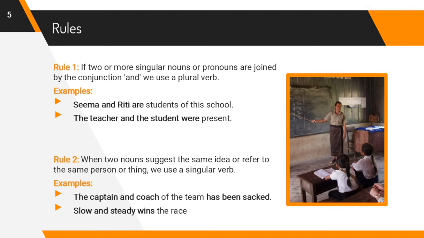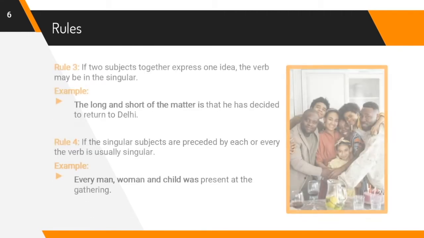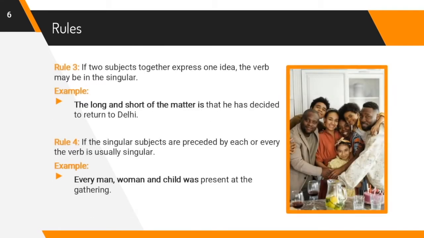Second rule, when two nouns suggest the same idea or refer to the same person or thing, we use a singular verb. For example, the captain and coach of the team has been sacked. Second example, slow and steady wins the race. Let's see the next rule. If two subjects together express one idea, the verb may be in the singular. For example, the long and short of the matter is that he has decided to return to Delhi.